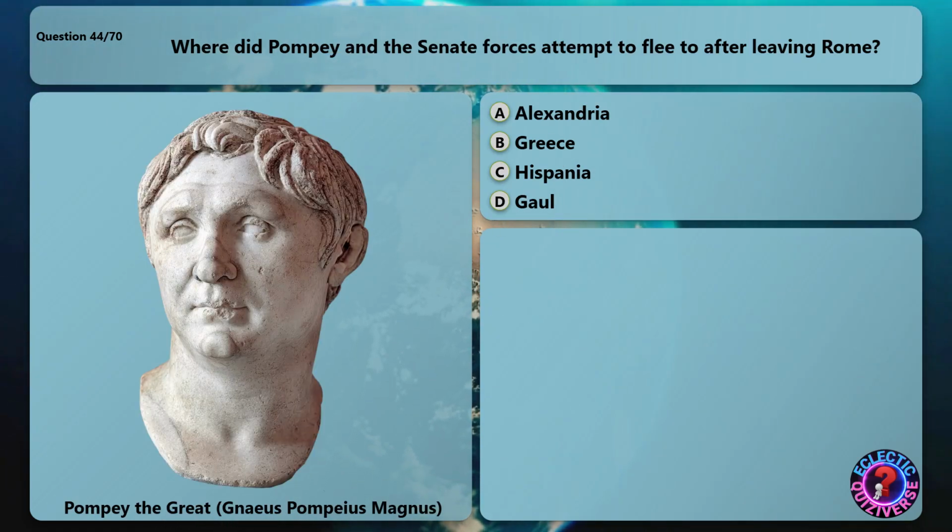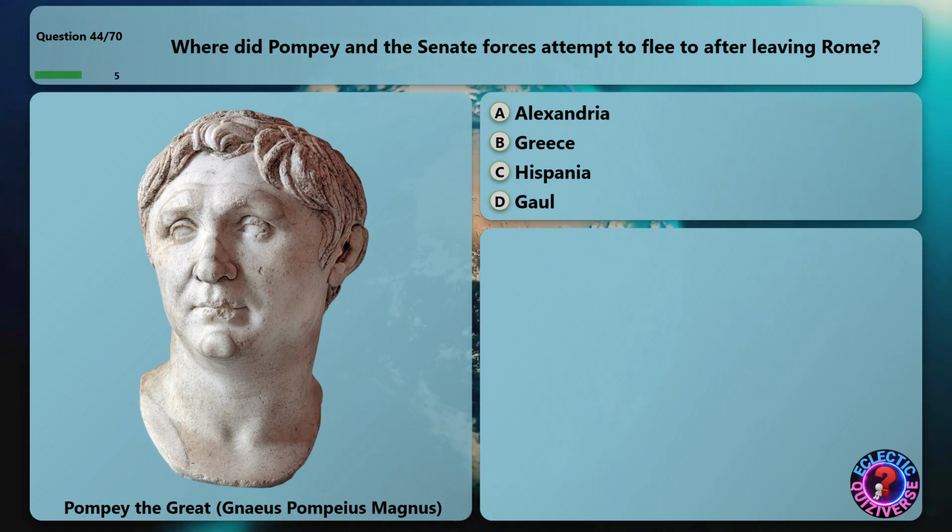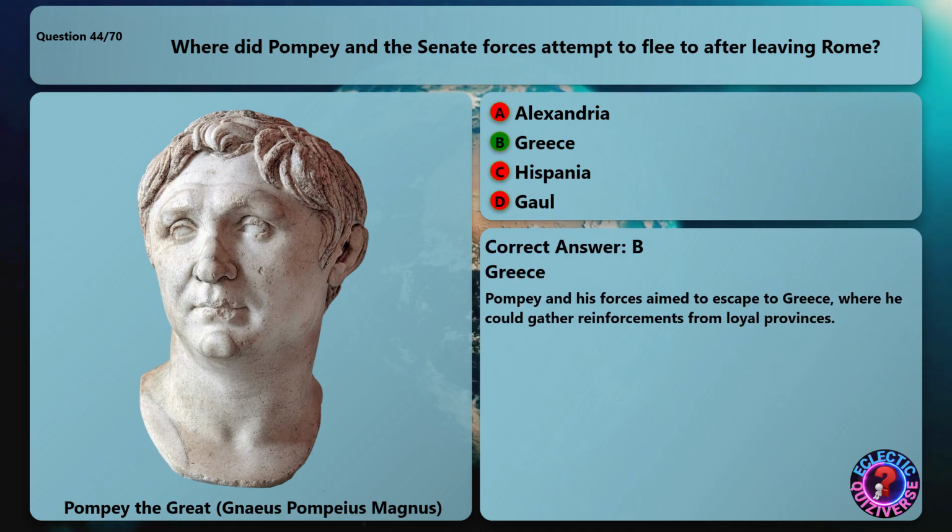Where did Pompey and the Senate forces attempt to flee to after leaving Rome? The correct answer is Greece. Pompey and his forces aimed to escape to Greece, where he could gather reinforcements from loyal provinces.